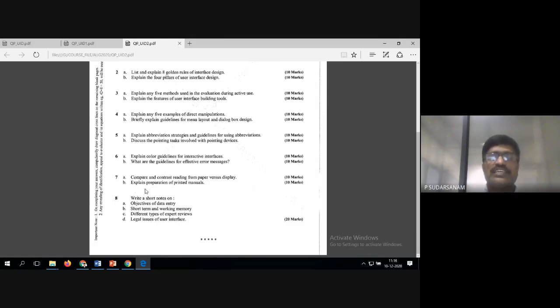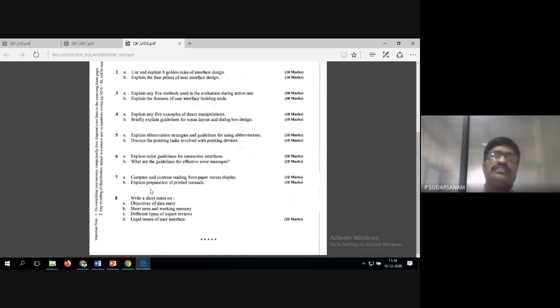Next is to explain the preparation of printed manuals. So these are printed manuals. And short notes means explain everything. For 6 questions we have done it. The fifth unit is this, already done. Tasks involving pointing devices, explain the abbreviations, strategies. These questions we have already given. Abbreviations and strategies, guidelines for using abbreviations. The second test, we have given this question already.